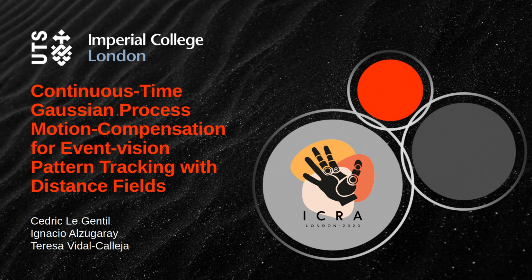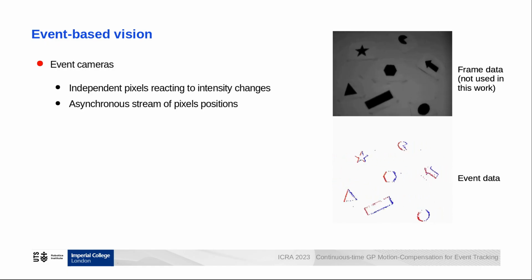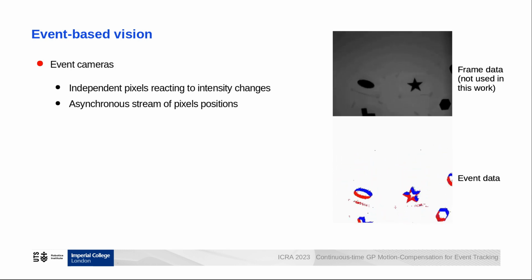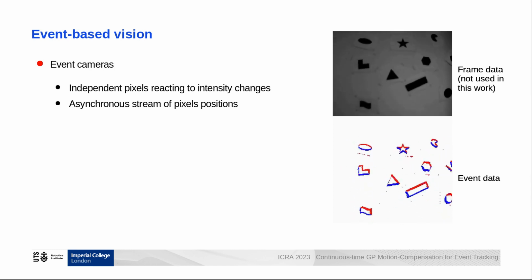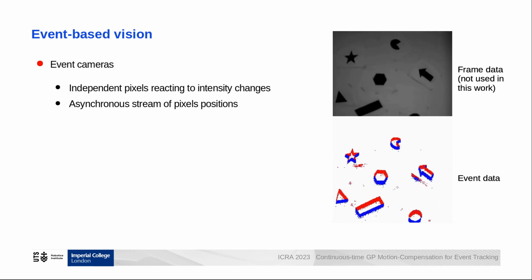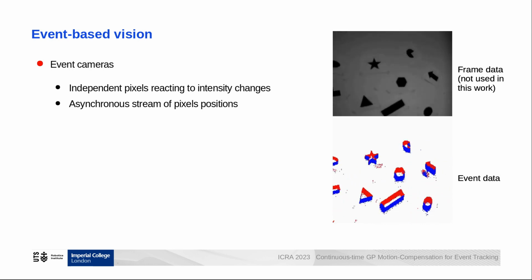Let me first give you a quick introduction to event-based vision. Unlike standard cameras, event cameras do not take snapshots of the environment. They provide an asynchronous stream of events that correspond to intensity changes in each pixel independently.